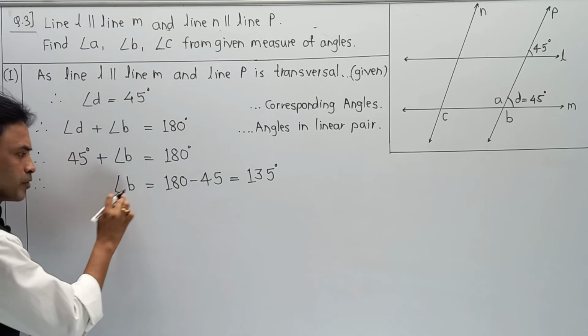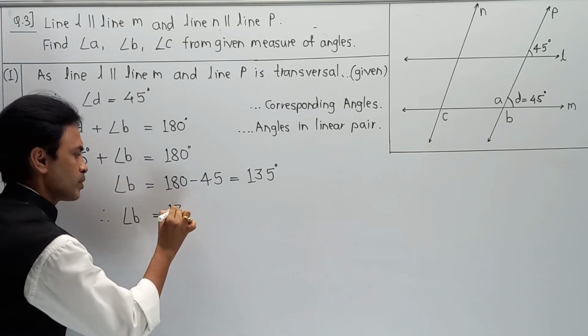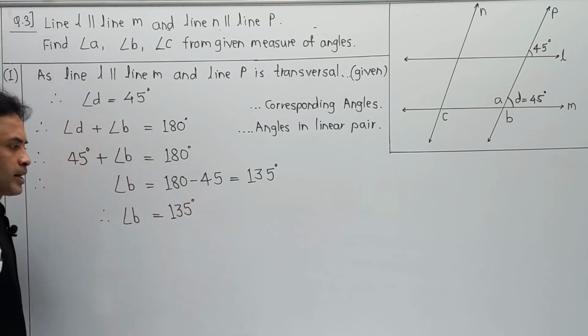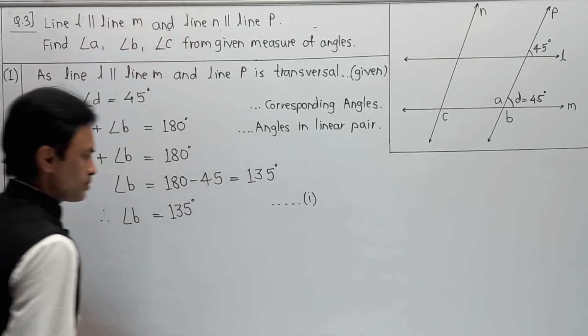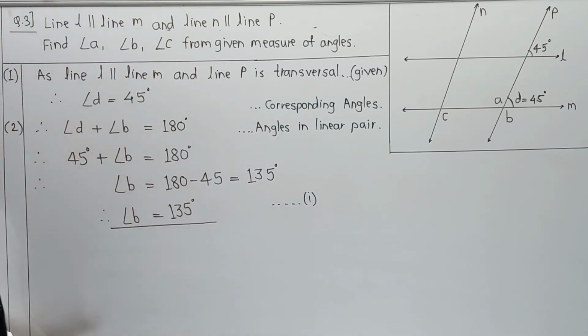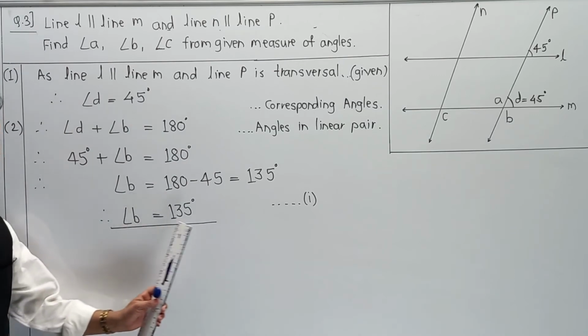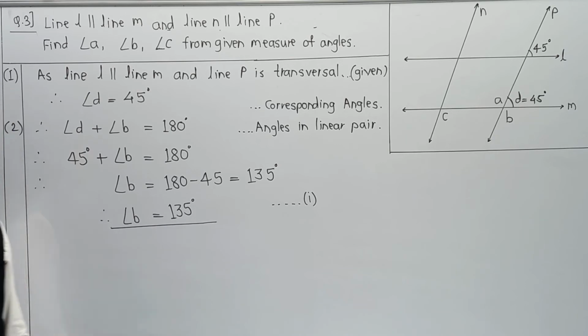So you are able to get the required value of angle B is equal to 135 degrees. This is your one answer, so I am going to write it as equation number 1, making an underline to this answer. Now, as we are able to get the value of angle B is equal to 135, angle A is exactly the vertically opposite angle.